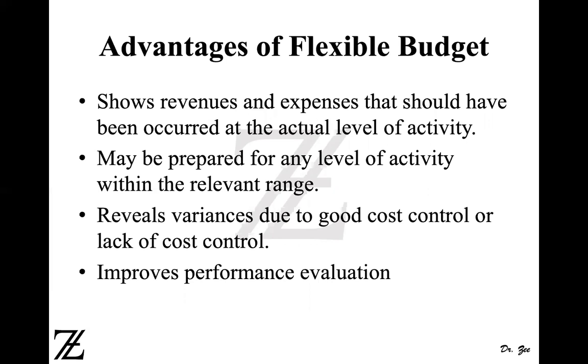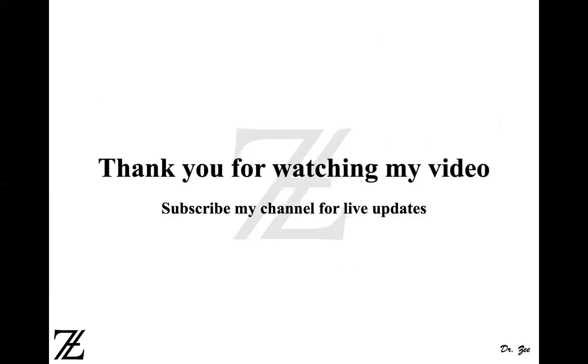But when you change this into a flexible budget and you take differences between flexible and actual and flexible and static, now you can tell how much of the variance is due to good cost control or poor cost control, and how much is due to a higher level of activity or lower level of activity. And once you have that information, you can improve the performance. It helps you in performance evaluation, that whether managers are performing a good job or not. Otherwise you'll be comparing apples and oranges and you wouldn't know if they're performing a good job or not. And that completes the flexible budgets.